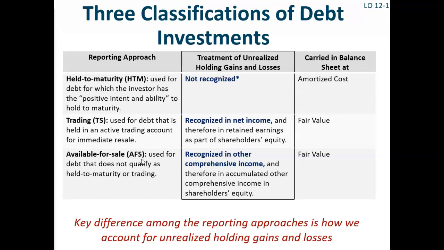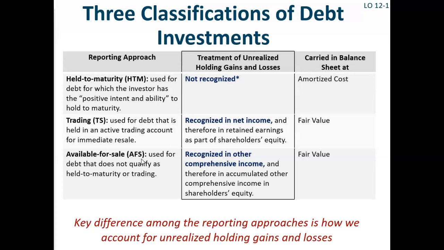For example, a company might invest in corporate bonds to provide a steady return until the bonds mature, in which case day-to-day changes in fair value may not be viewed as very relevant, so the held-to-maturity approach is preferable.